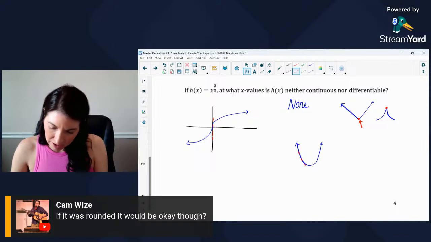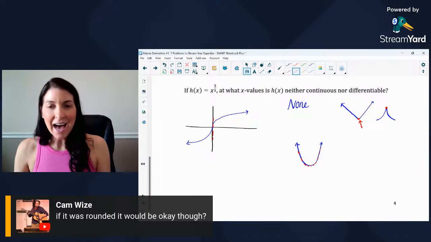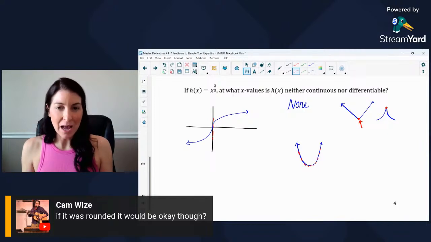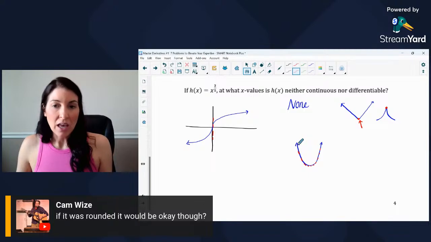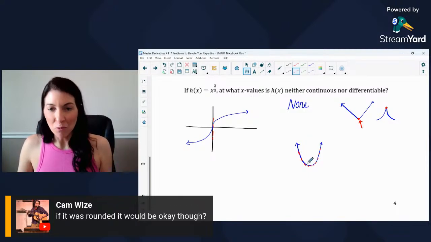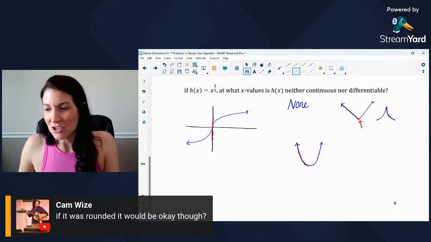If you think about all these little tangent lines, it makes a nice slow turn, not like the sharp turn we would have in something like an absolute value. So in something like a cubic or a quadratic, like this parabola, it would be continuous and differentiable everywhere.